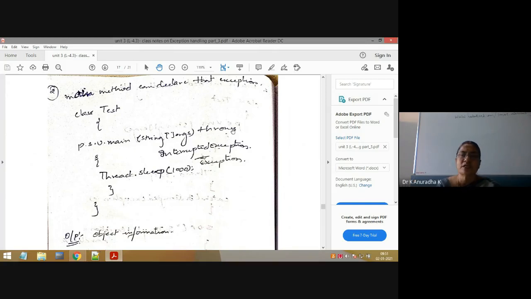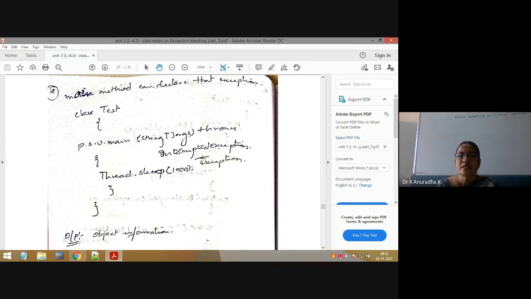Now in this program we are using declaring code. So main throws InterruptedException is also correct. Instead of writing handling code, we are writing the declaration. So main throws InterruptedException means the main method is handing over the InterruptedException object to its calling method, which is the JVM.